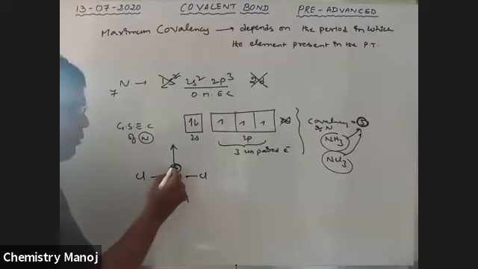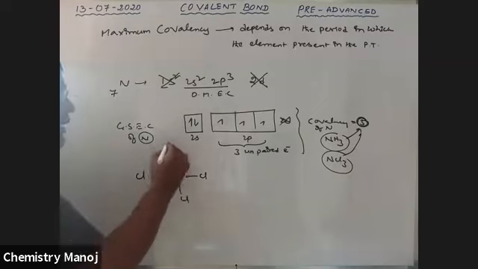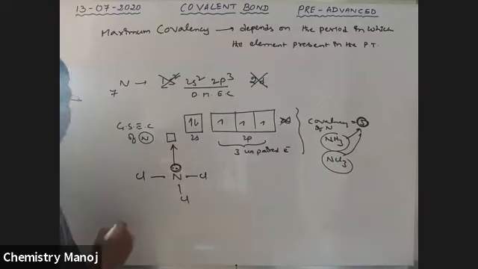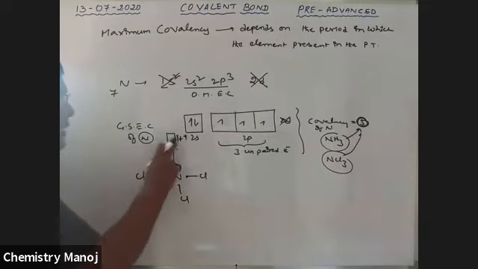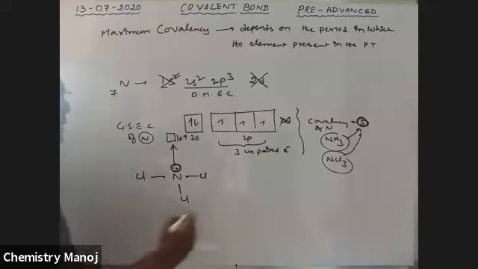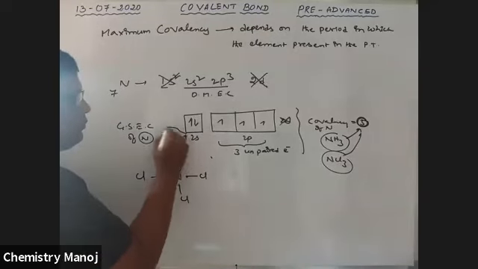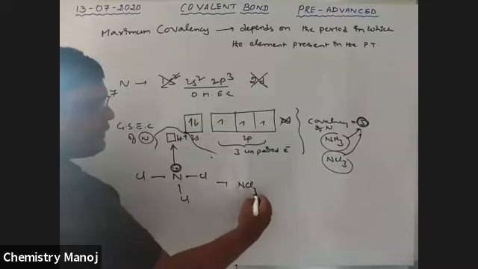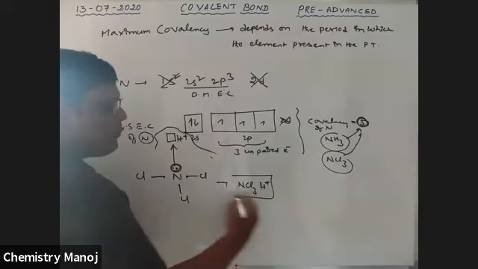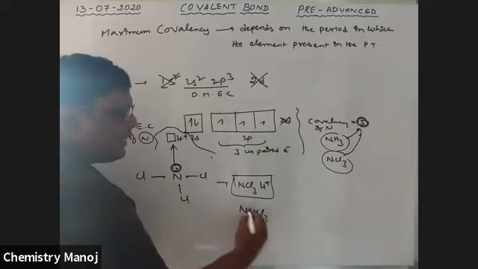This lone pair is donated by nitrogen to any species having an empty orbital, just like H plus. H plus has an empty orbital, so nitrogen donates the electron pair to it.